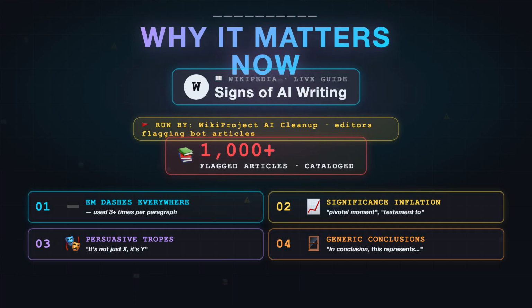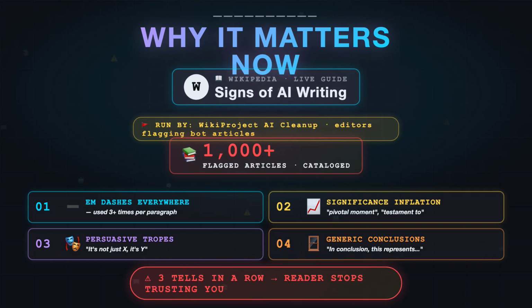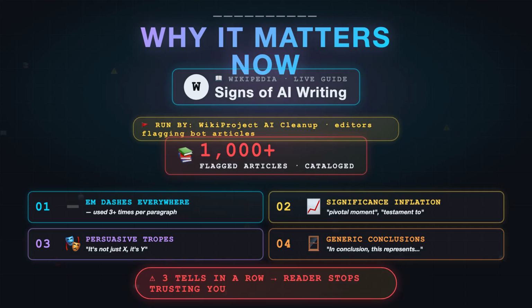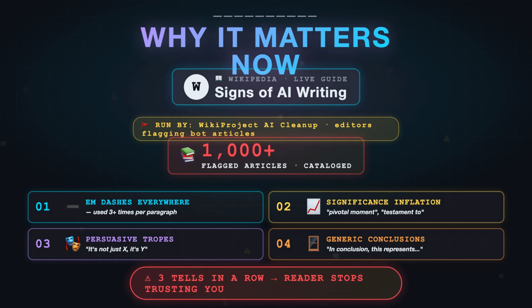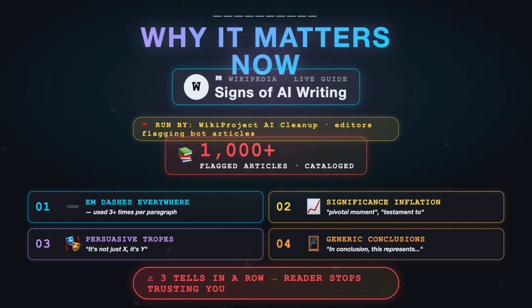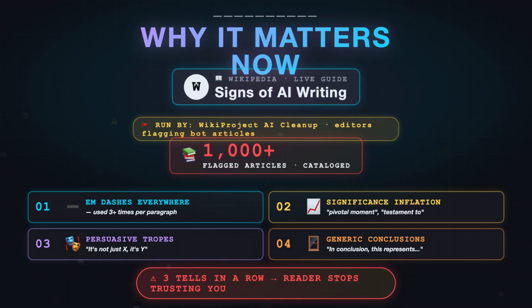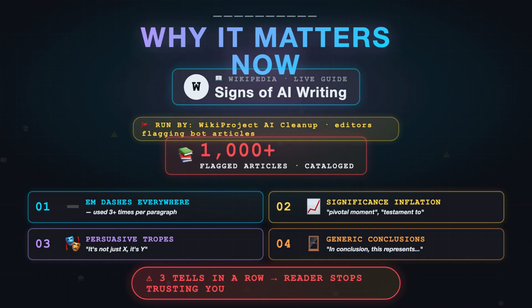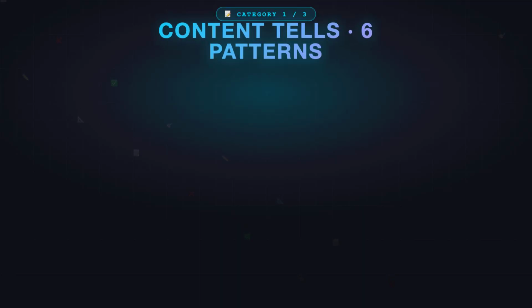Humanizer takes that catalog and turns it into a rewrite engine. You don't have to memorize the patterns. The skill knows them. You paste, it rewrites. 29 specific tells. We're going to walk through every category. Category 1, Content tells. 6 patterns.